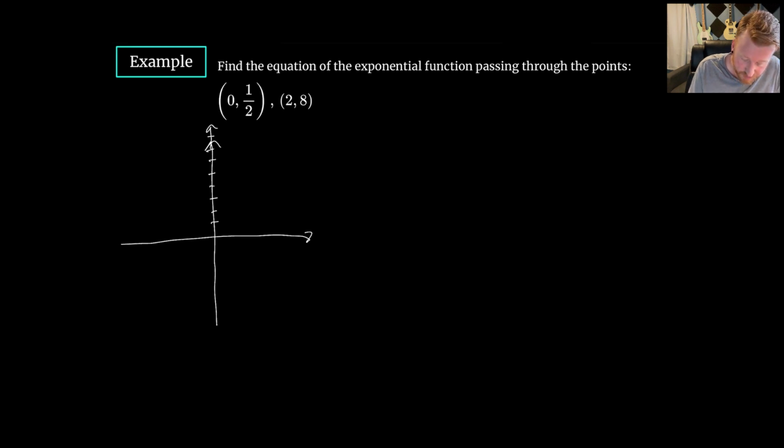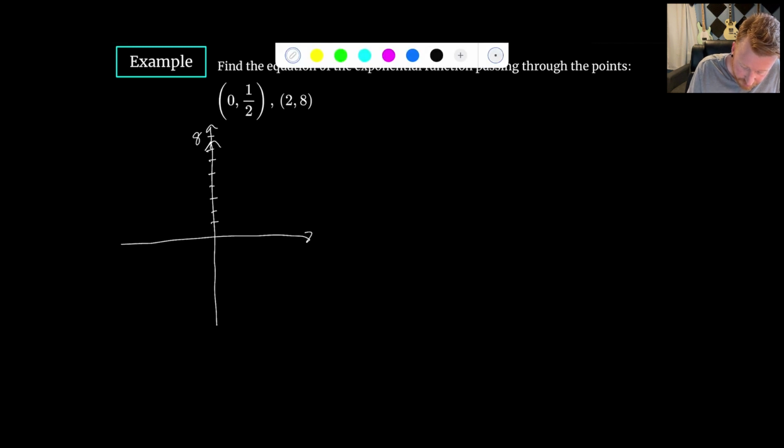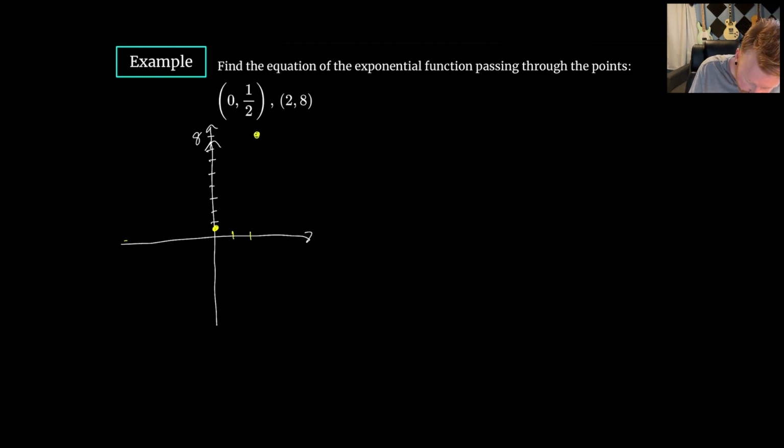Make it a little taller. So there's 8. I know I've got a point at 0, 1/2. And I know I've got a point at 2, 8. So this must look something like that, more or less. Okay, this is the point 2, 8, and this is the point 0, 1/2.